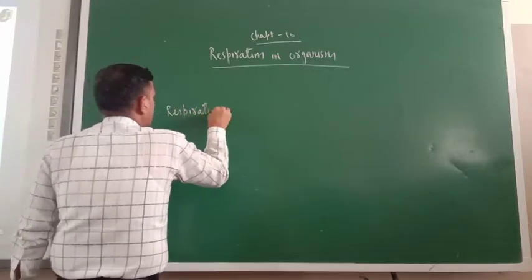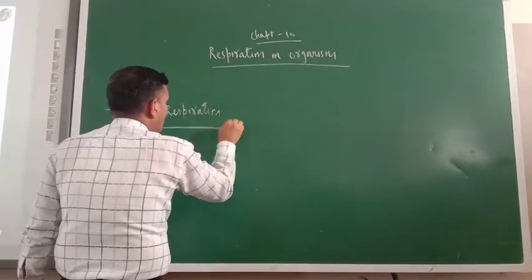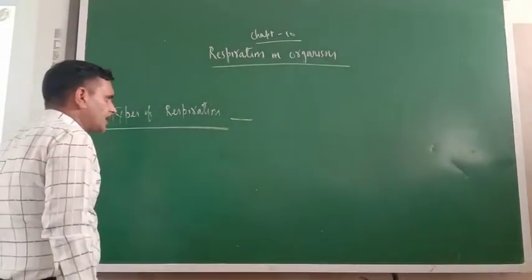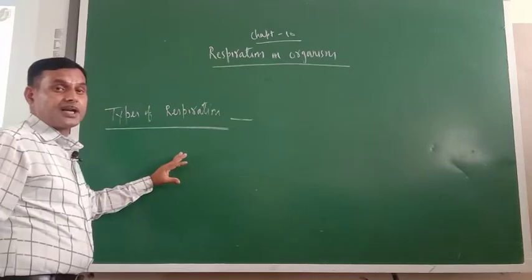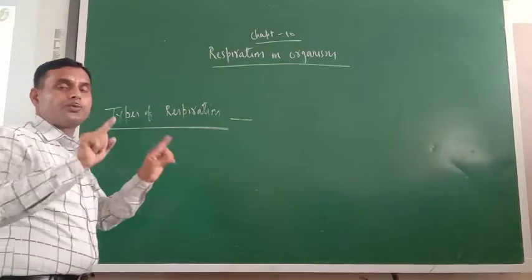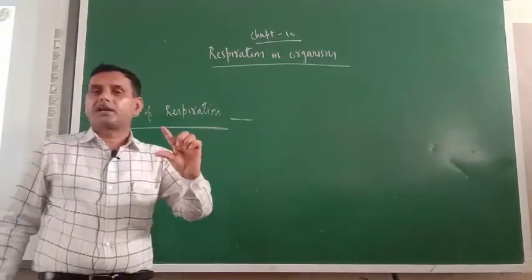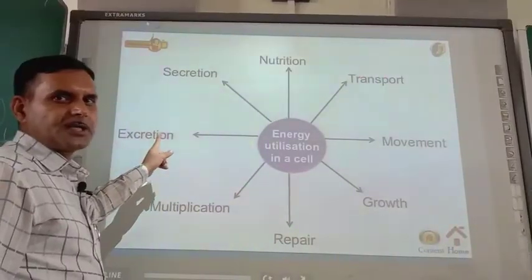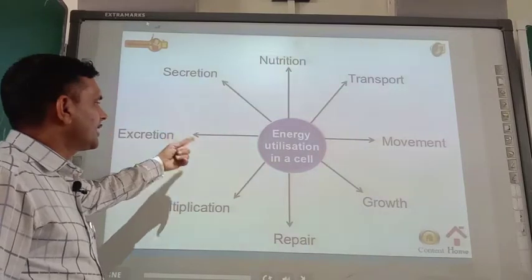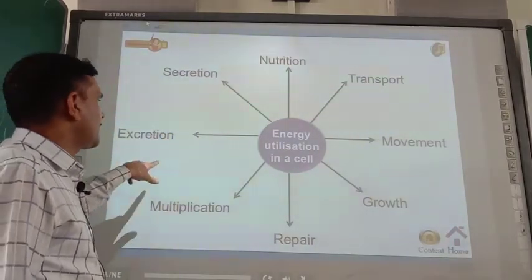Types of respiration. Before teaching you types of respiration, for the need of energy, I am going to show you one slide of extra marks. As far as the need of respiration is concerned, just check this slide.